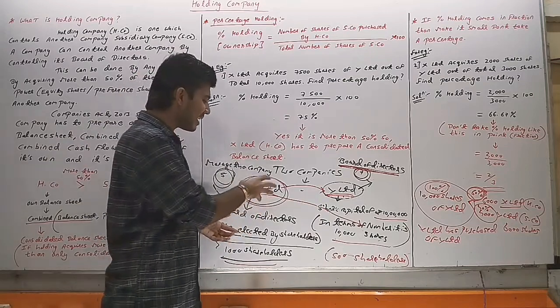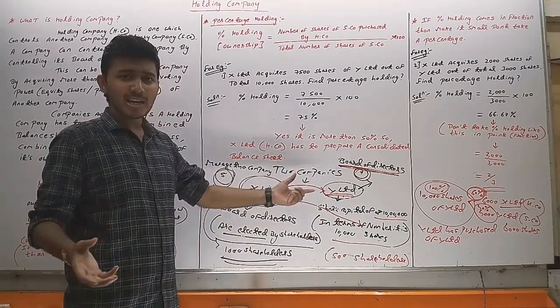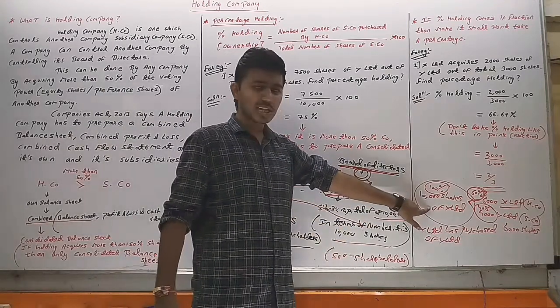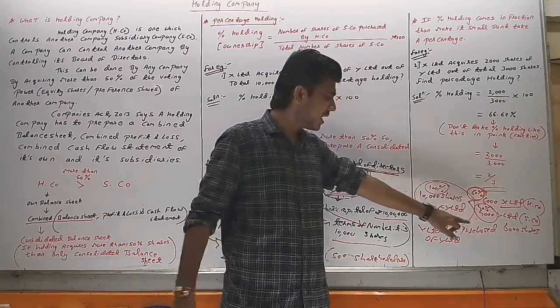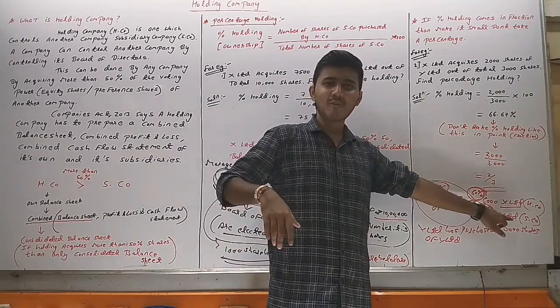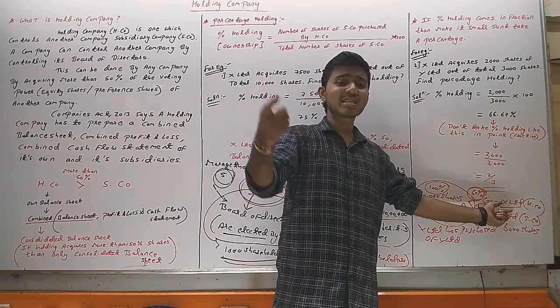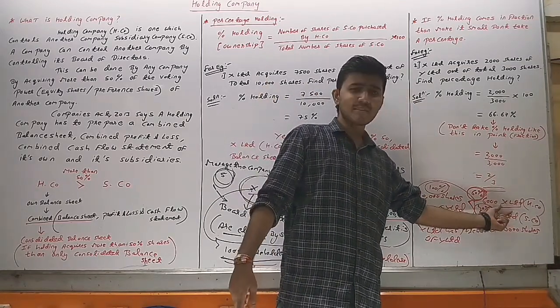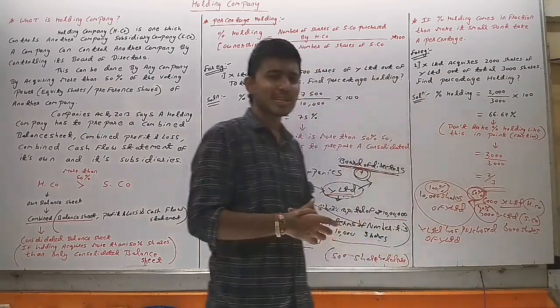But here we have taken an example of only two companies, X Limited and Y Limited. In short, Y Limited has how many shares? 10,000 shares, out of which 6,000 shares were acquired by X Limited and 4,000 shares have remained with Y Limited. It means X Limited has acquired more than 50% shares of Y Limited, so X Limited will be called the holding company and Y Limited will be called the subsidiary company.